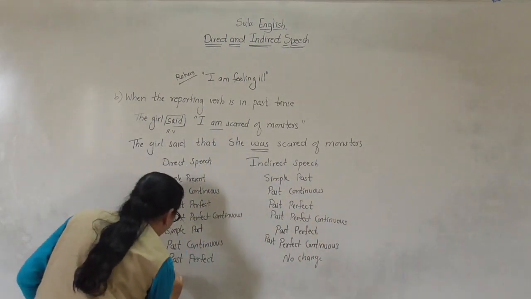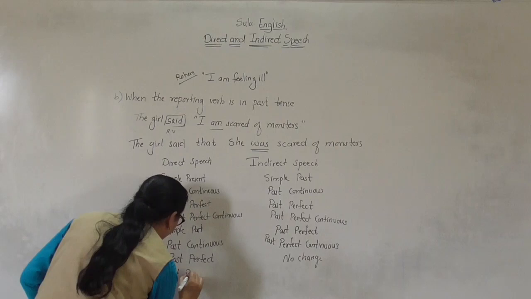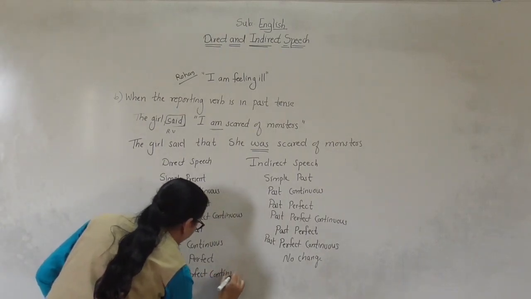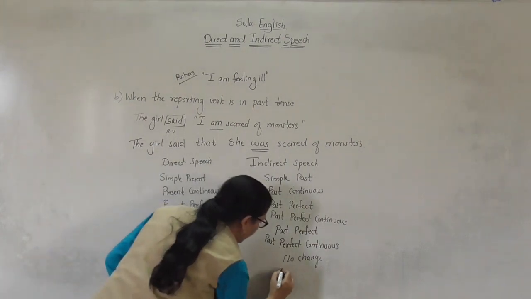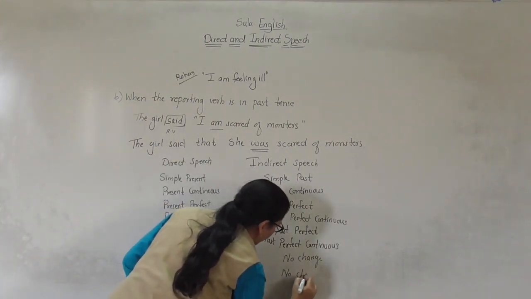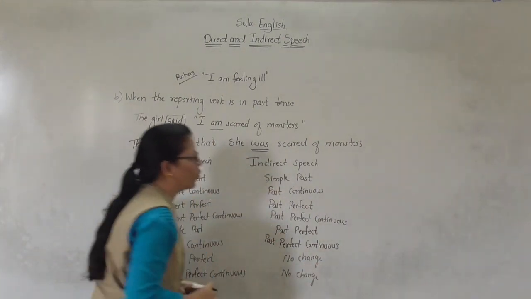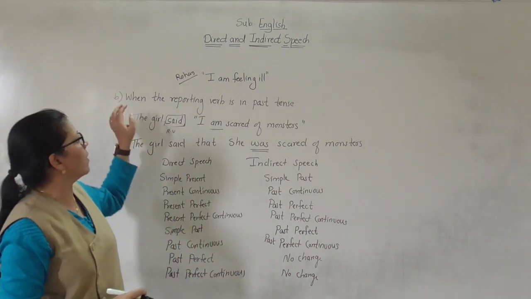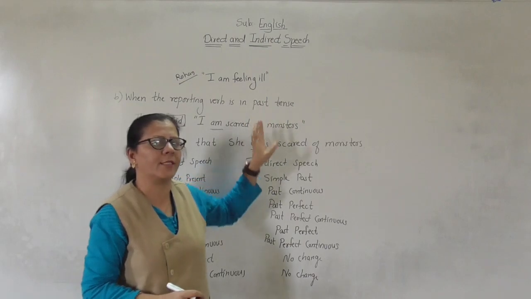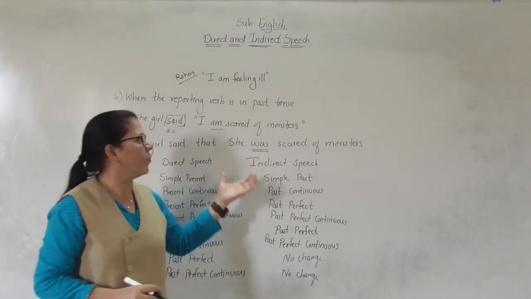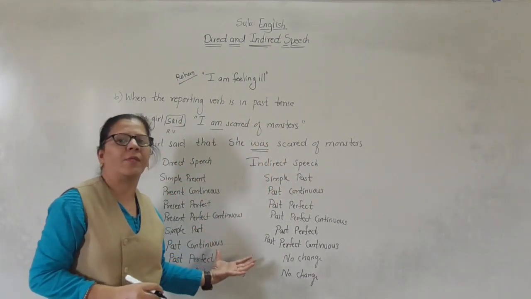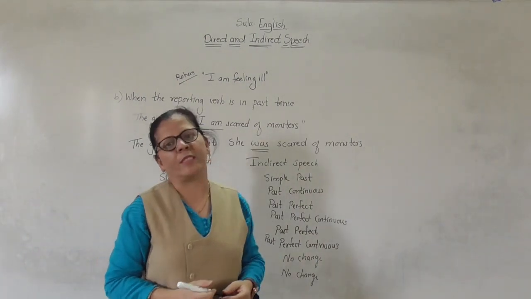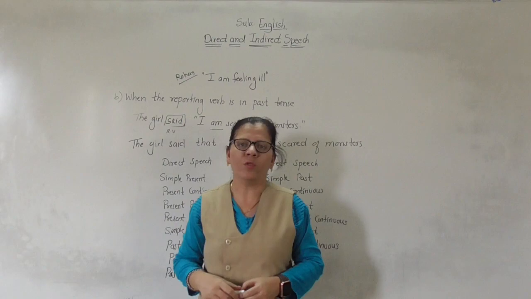Past perfect continuous, then also there will be no change. So these are the changes which take place when the reporting verb is in past tense. So you have to note down this table in your notebook. In our next video, we will see the examples related to change in